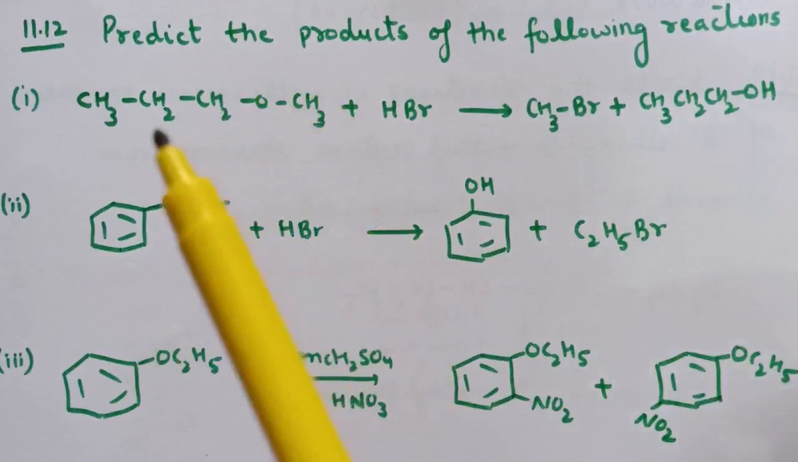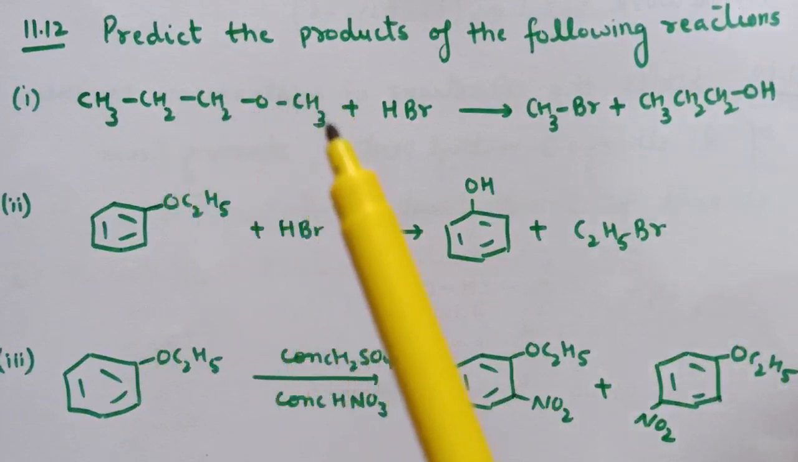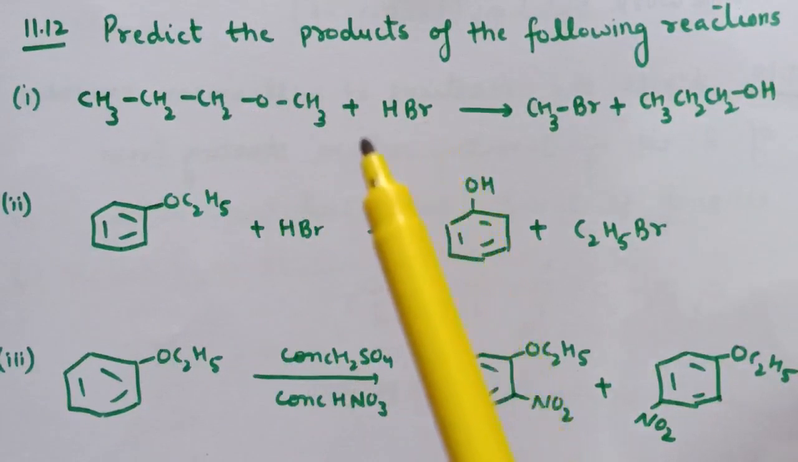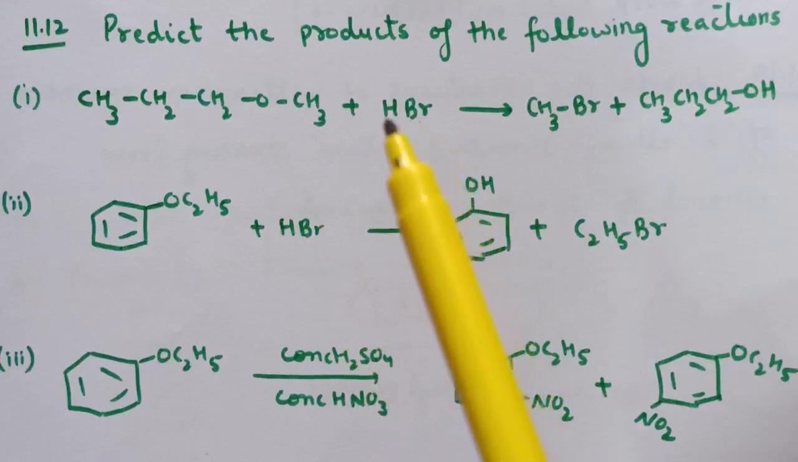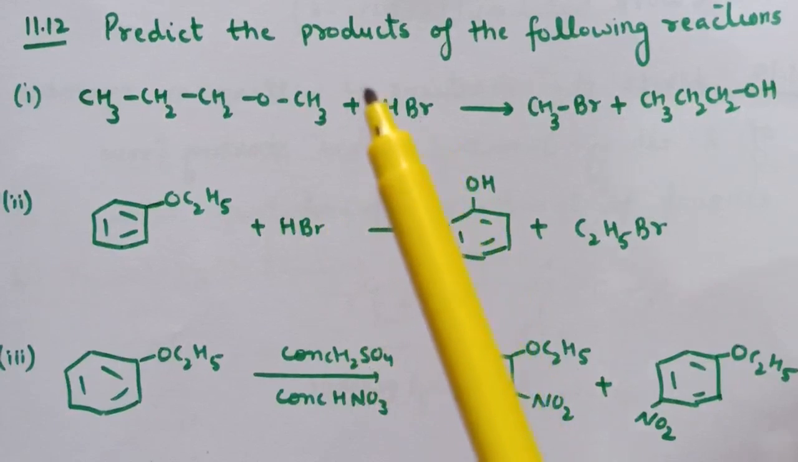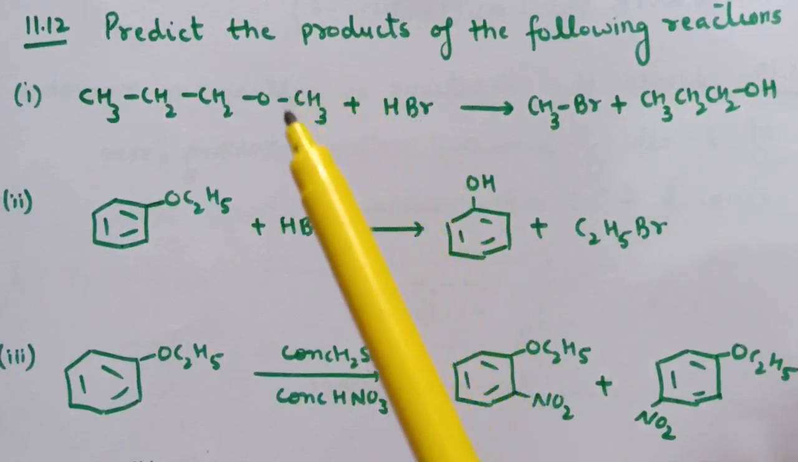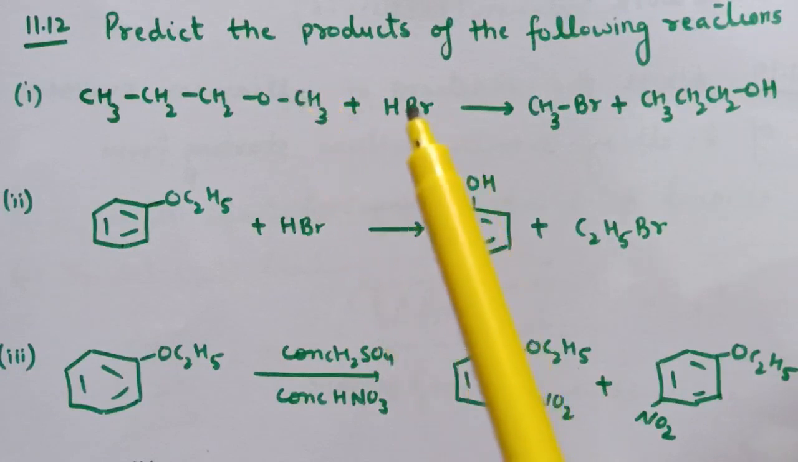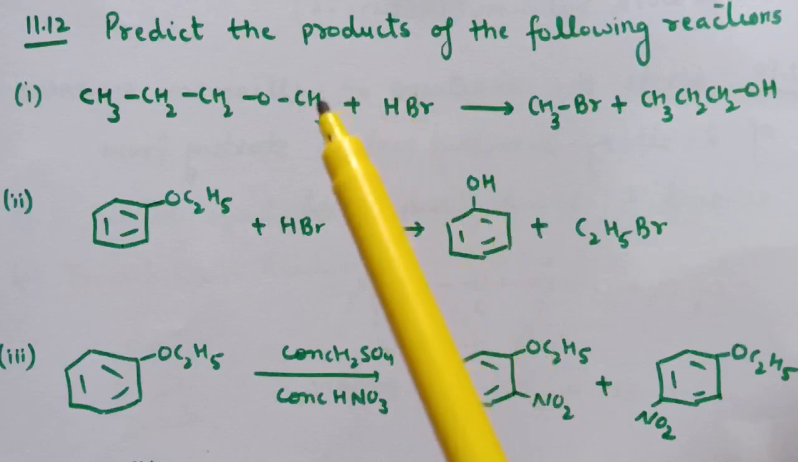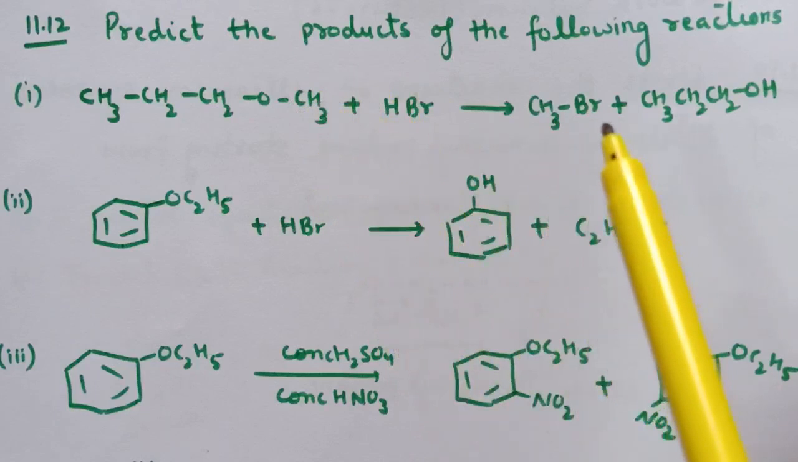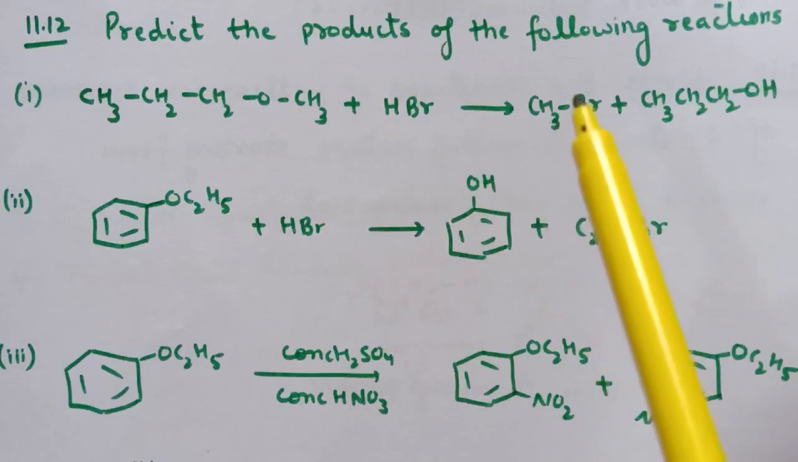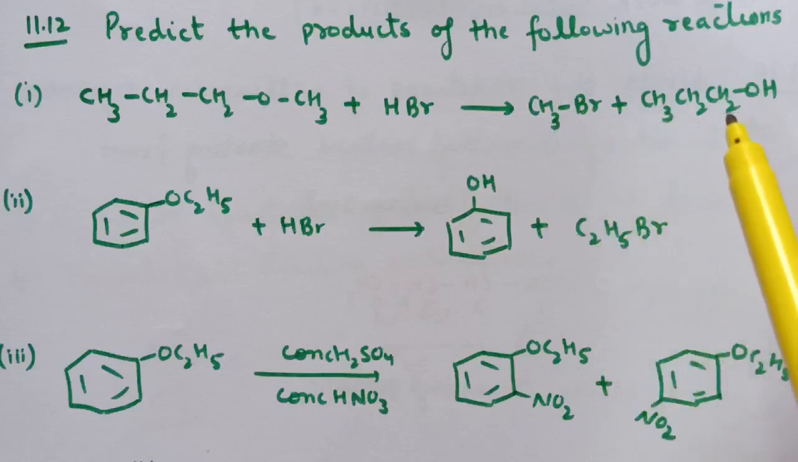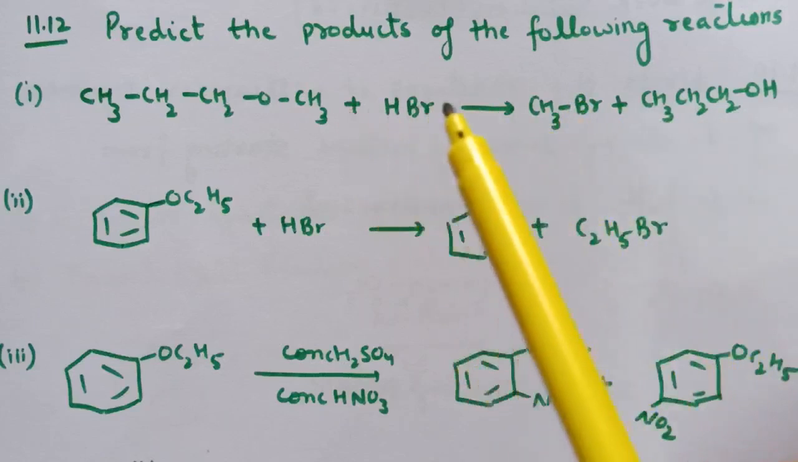Question number 12. Predict the products of the following reaction. First is CH3CH2CH2OCH3 plus HBr. So it is a reaction of ether with halogen acid. In this case, the CH3 is the smaller alkyl group, therefore the Br negative will attack on this carbon atom, and here we are getting methyl bromide and propanol. So these are the two products of this reaction.